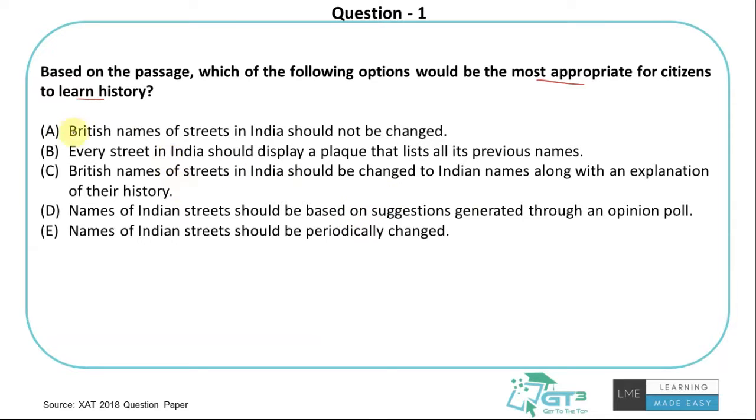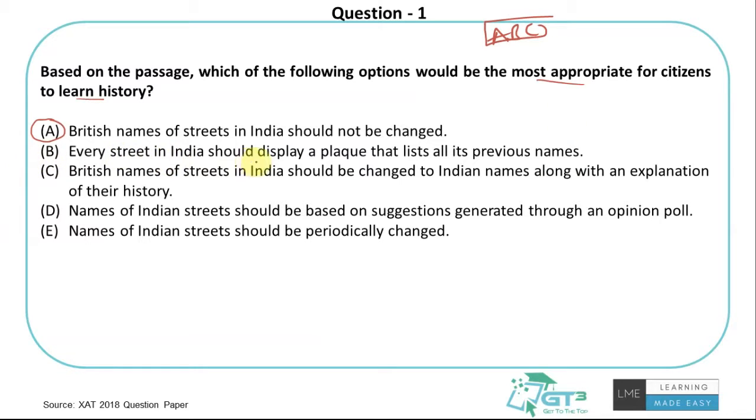So, British names of streets in India should not be changed, right? So what would someone get if we do not change the names of the streets which are the British names? It's basically that we get to hear the British names. If there was a street which is named ABC, if it is kept the same, we'll just know that Britishers came, they kept this name, and that is how it is, right? I'm not sure how this would be appropriate for citizens to learn history.